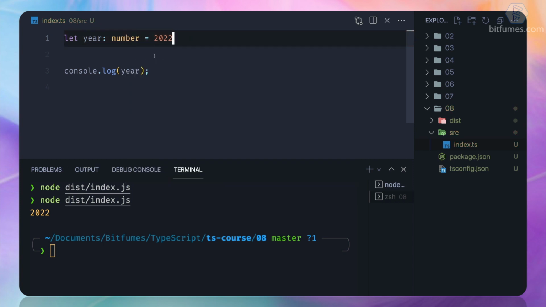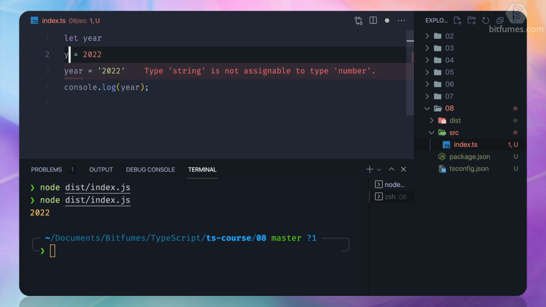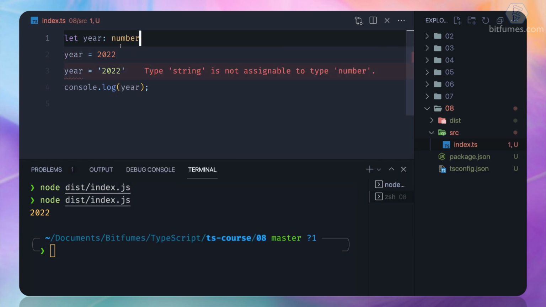Okay, so I have added the number, and this means this year is typed, so I cannot assign any string. Even if you don't have that, the TypeScript compiler guesses the type as number, so if you do something like this it will not give an error. We have already seen that, but we can force the type by providing something like this.